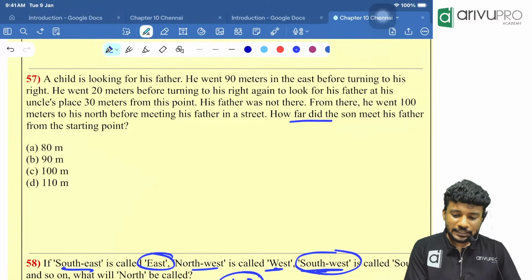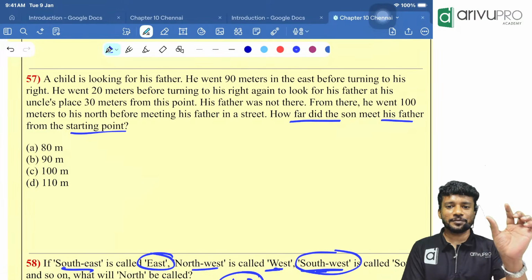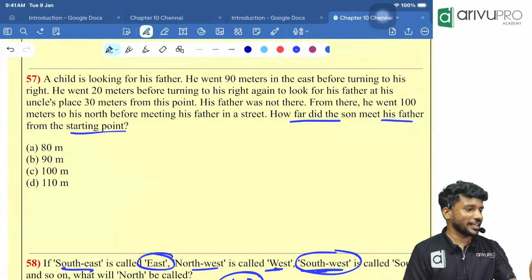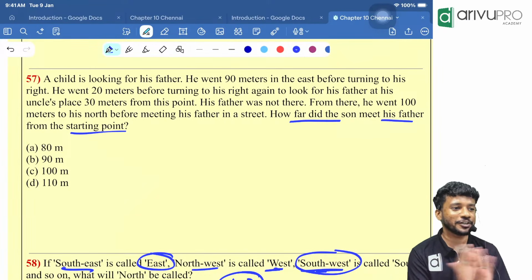How far did the son meet his father from the starting point? That means we need to find the shortest distance. So we understood that whatever the question they are giving, it is not going to affect us.